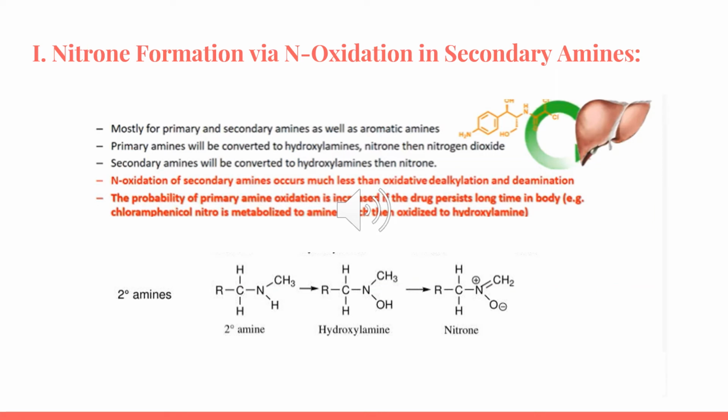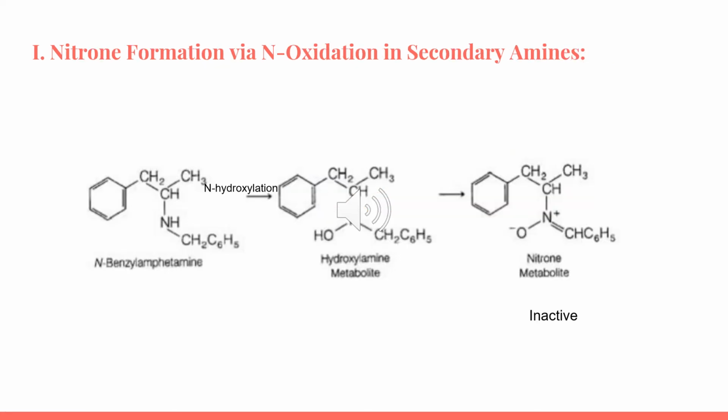Secondary amines may undergo N-hydroxylation followed by further oxidation, yielding the corresponding nitrone derivatives. It is important to note as a rule that an alpha carbon has to have at least one hydrogen for the nitrone formation. We can also have direct oxidative deamination or N-dealkylation at the below two sites on the N, or para-hydroxylation or the benzylic carbon oxidation. We have N-hydroxylation followed by double bond formation. So in this case we can see the hydroxylamine metabolite.